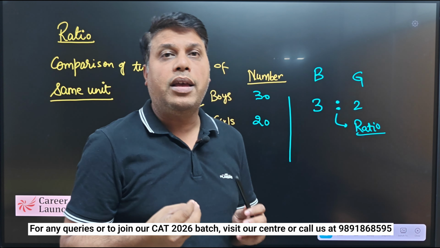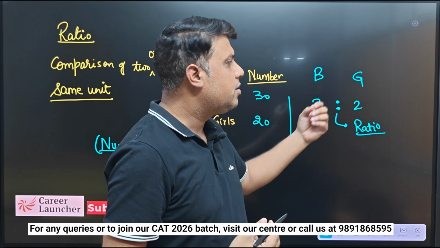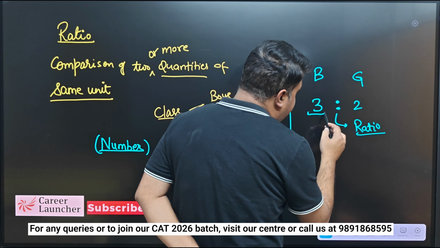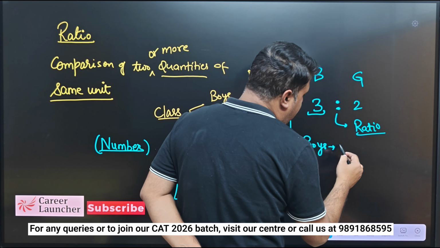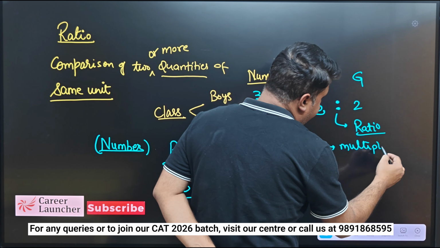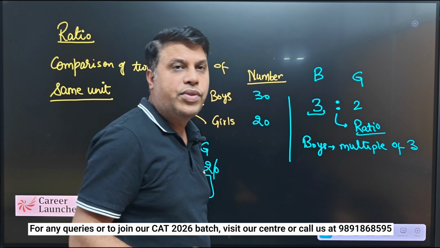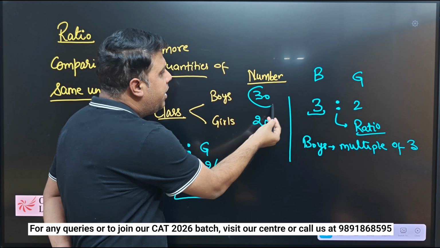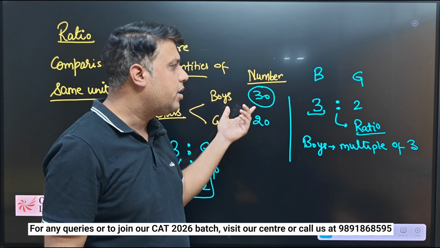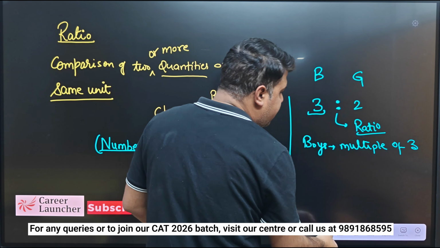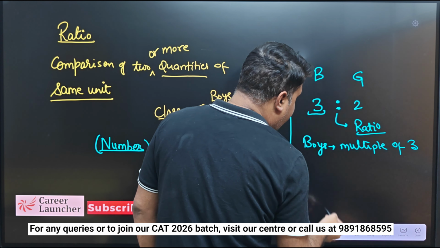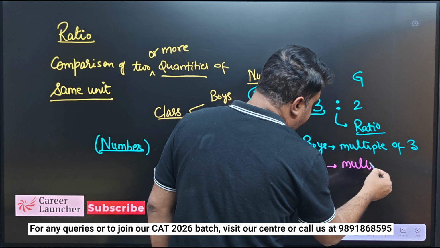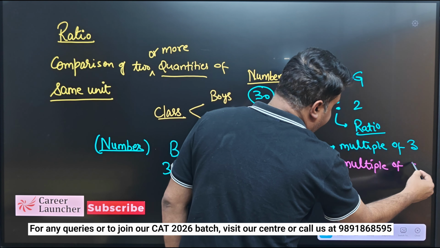Now what can we interpret from this expression and the given value and the information, right? So I can say the boys should be a multiple of 3. Boys can be 3, 6, 9, 12 something like that, because boys has to be a multiple of 3, and in the original question it was 30, so it is a multiple of 3. And if I talk about the number of girls, it is a multiple of 2.